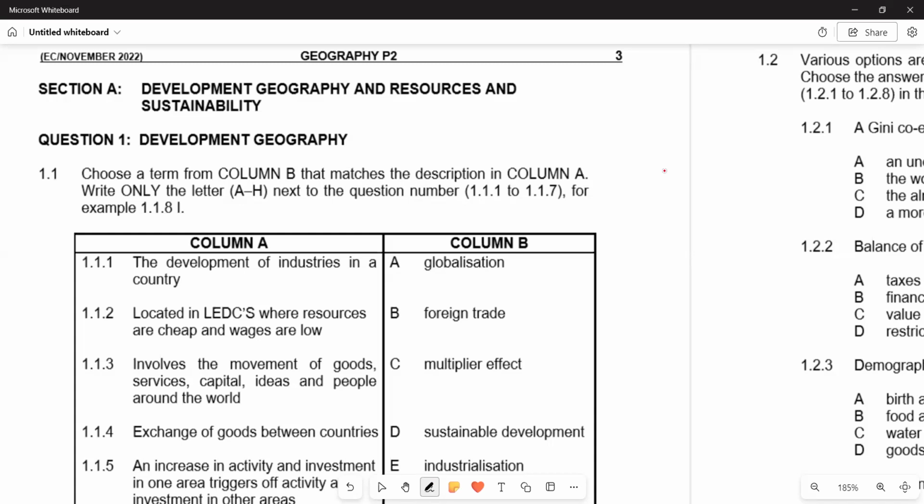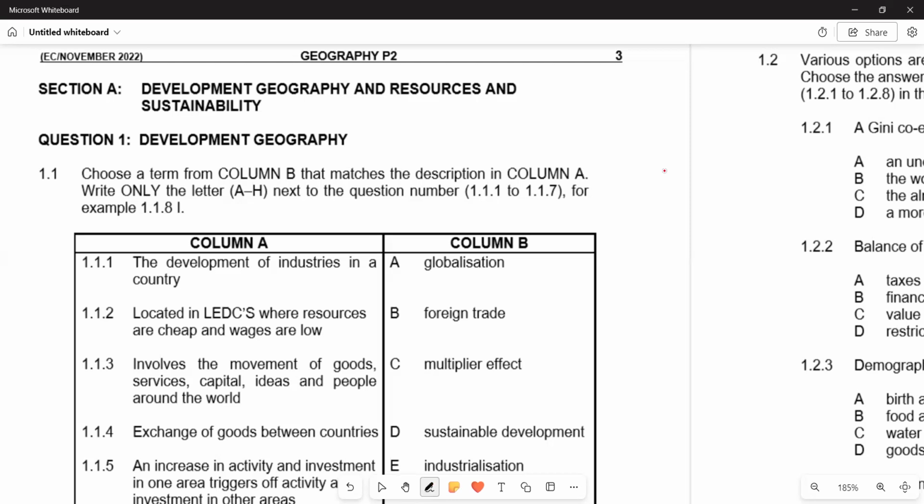We're going to start with 1.1, which reads, choose a term from column B that matches the description in column A. Write only the letter A to H next to the question number, that is 1.1.1 to 1.1.7. You are given an example on how you should present your answers in the answer book. So we are given column A and column B. We are going to have our explanation in column A, and then you are matching the words that we are given in column B.